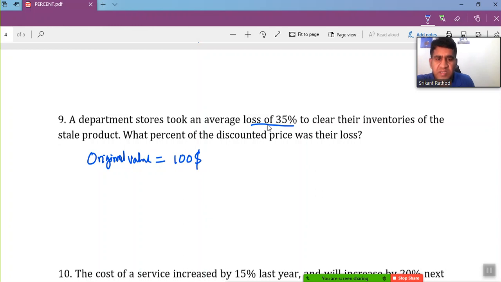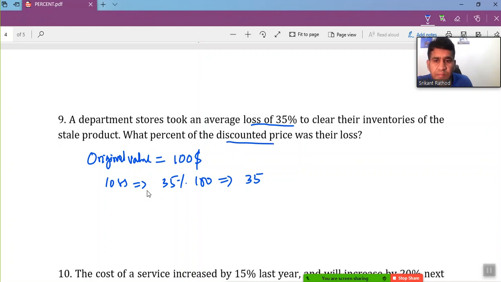A departmental store took an average loss of 35%. If I say 35% of that loss, then I can represent the loss as 35% of the original value. It means they got $35 as a loss in that selling. And if $35 is the loss, then how much is the discounted price here?